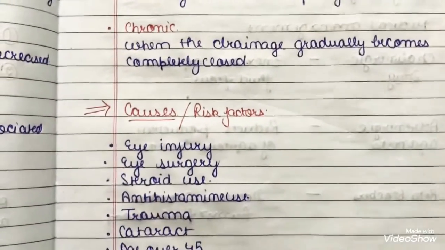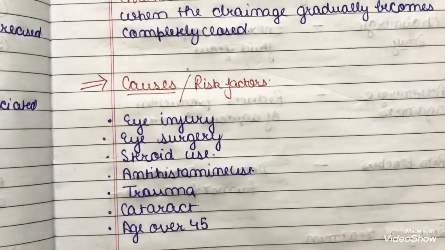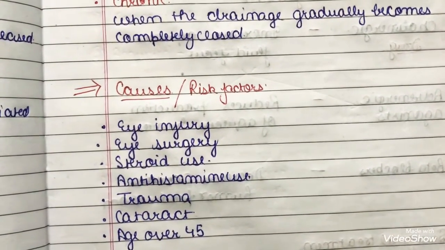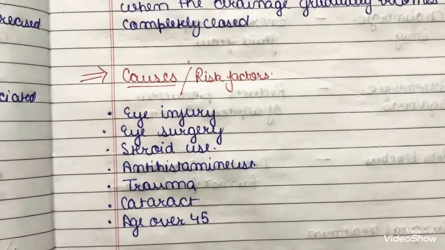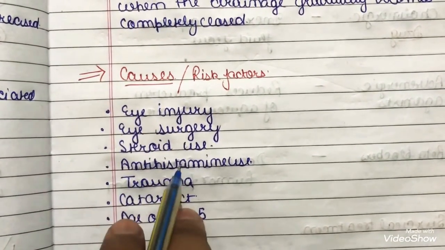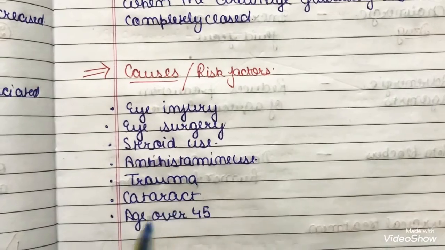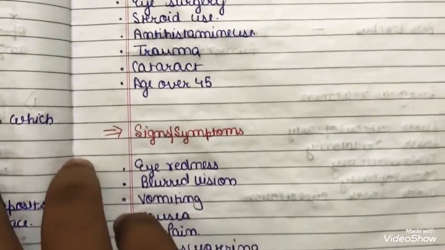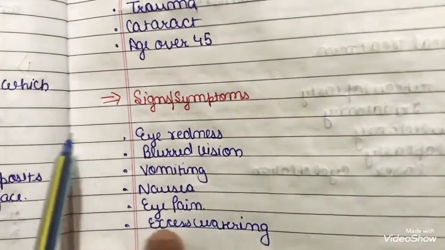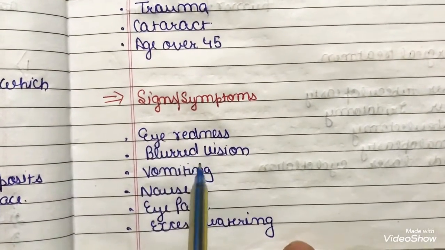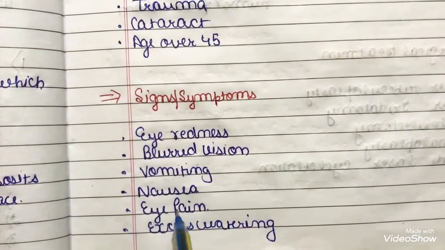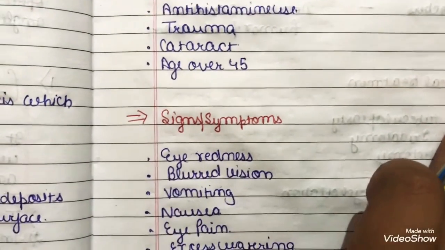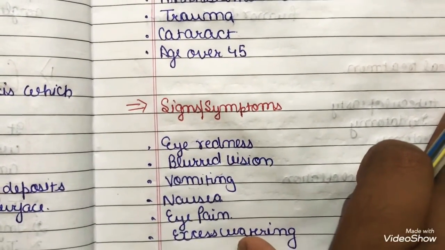Now the causes and risk factors, which means in which cases glaucoma can occur. Eye injury, eye surgery, steroid use, antihistamines, trauma, cataract, and age over 45 are the main ones. Now talking about signs and symptoms: eye redness, blurred vision, vomiting, nausea, eye pain, and excessive watering from the eye are the main signs and symptoms.